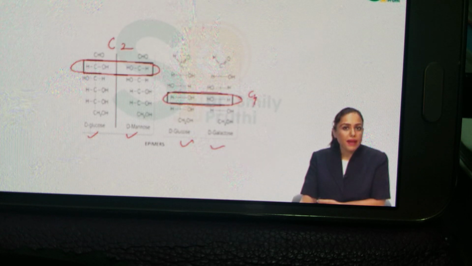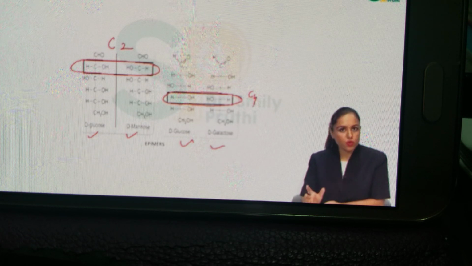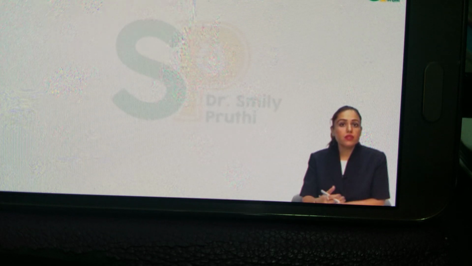So can I say mannose is an epimer of glucose at C2 and galactose is an epimer of glucose at C4? And tell me, mannose and galactose, are they epimers of each other? Mannose and galactose are not epimers of each other because they differ in two carbons, that is C2 and C4. The definition of epimerism is a different H and OH orientation around only one carbon other than the penultimate carbon. Okay, so we are done with epimerism, and the next one we have to do is anomerism.